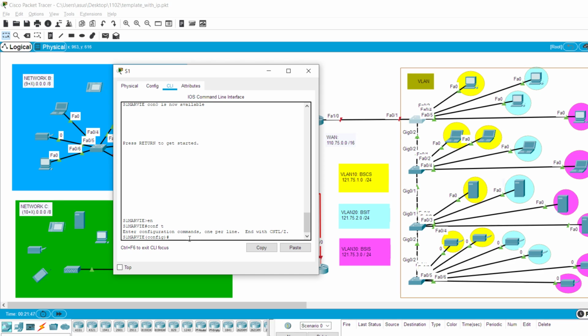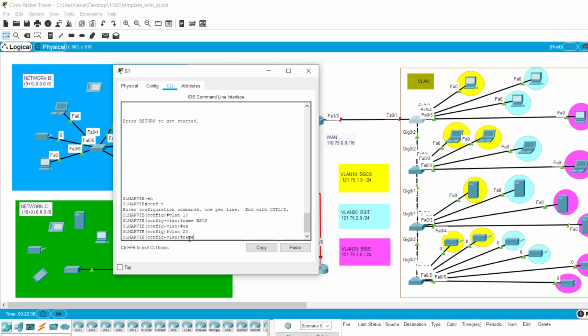So to add, we're going to type VLAN. And the number of the VLAN is 10. Okay, and then we put the name. Name is BSCS. Okay, that's added. We'll exit because we're gonna add the second one, VLAN 20.